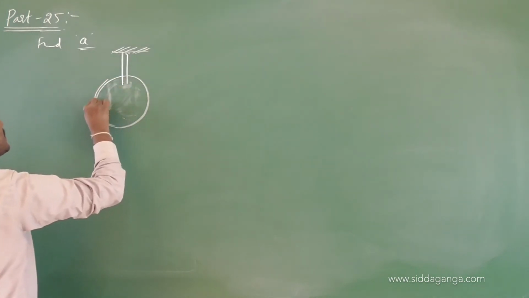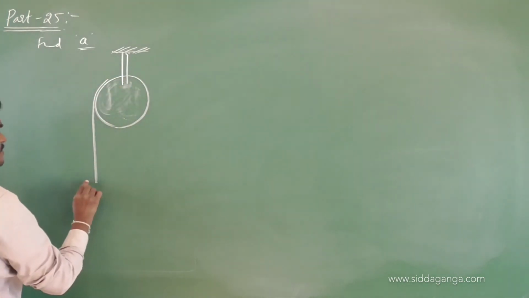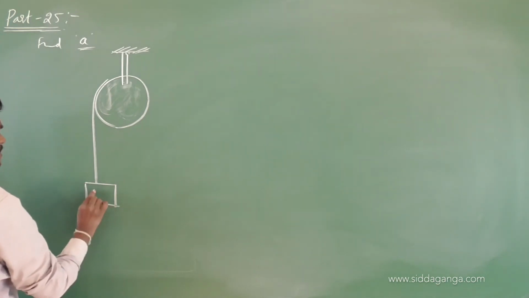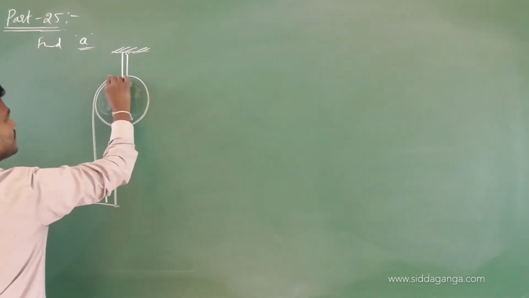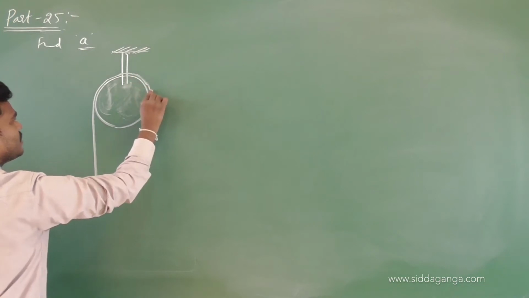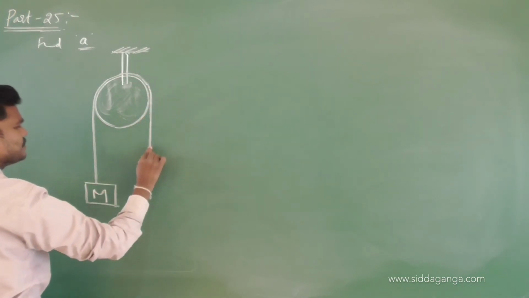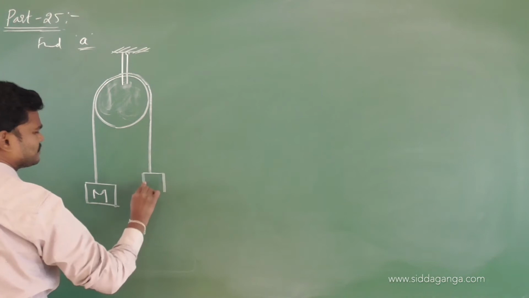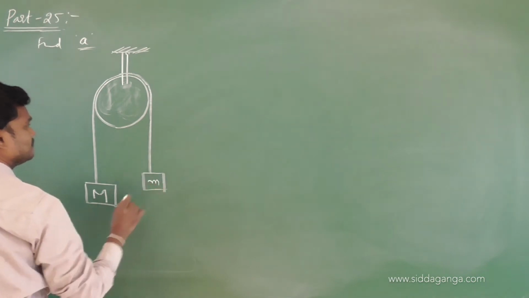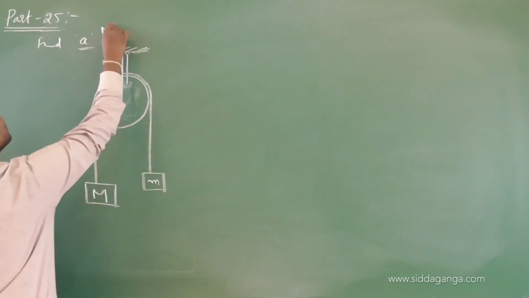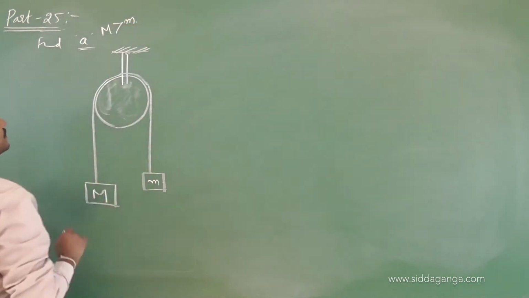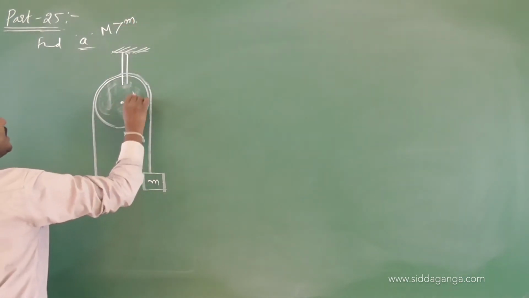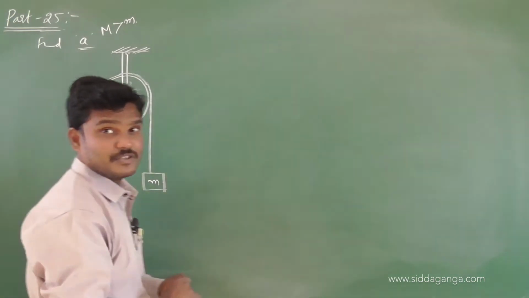And a string is wrapped like this. Let us suppose this mass is small m, and a string is wrapped on a pulley. Let us consider capital M is greater than small m, and I is the moment of inertia of the pulley.